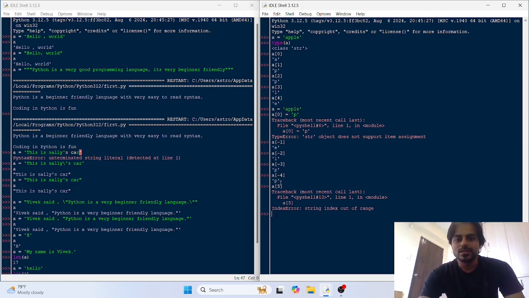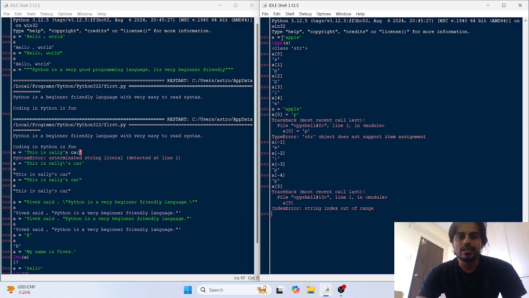Okay, so you can see that string index out of range, so index error. Likewise, I told you that this object starts from the index 0, 1, 2, 3, 4, and there is no character at the fifth index. Here we tried to access the fifth index.